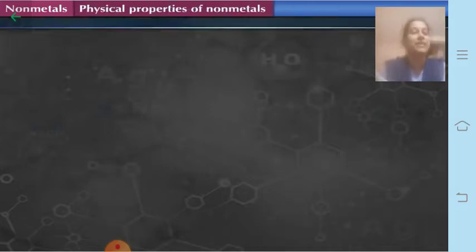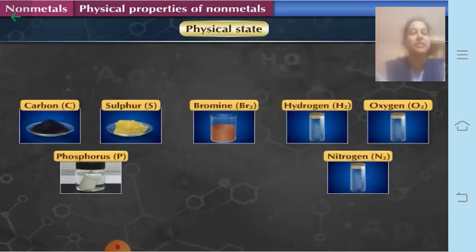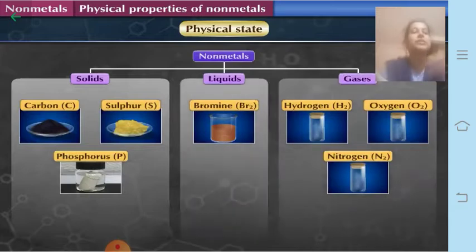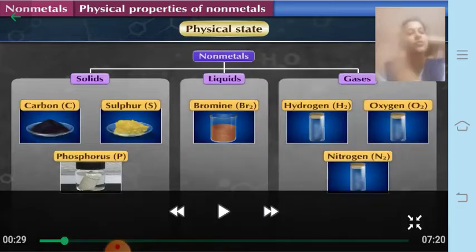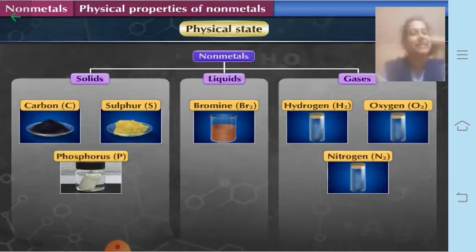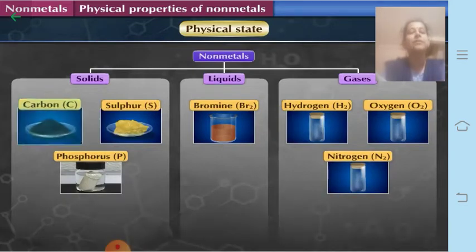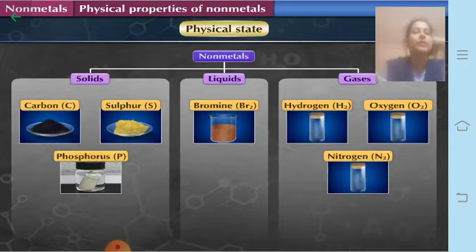The first property is the physical state. That means which state it is. They can be in three states: solid, liquid and gaseous. Mostly they are found in solid and gaseous states, and there is only one exception of a liquid, which is bromine. Some solids are carbon, sulfur and phosphorus. Bromine is the liquid, whereas gases are hydrogen, oxygen and nitrogen. There are many more, but these are a few examples.